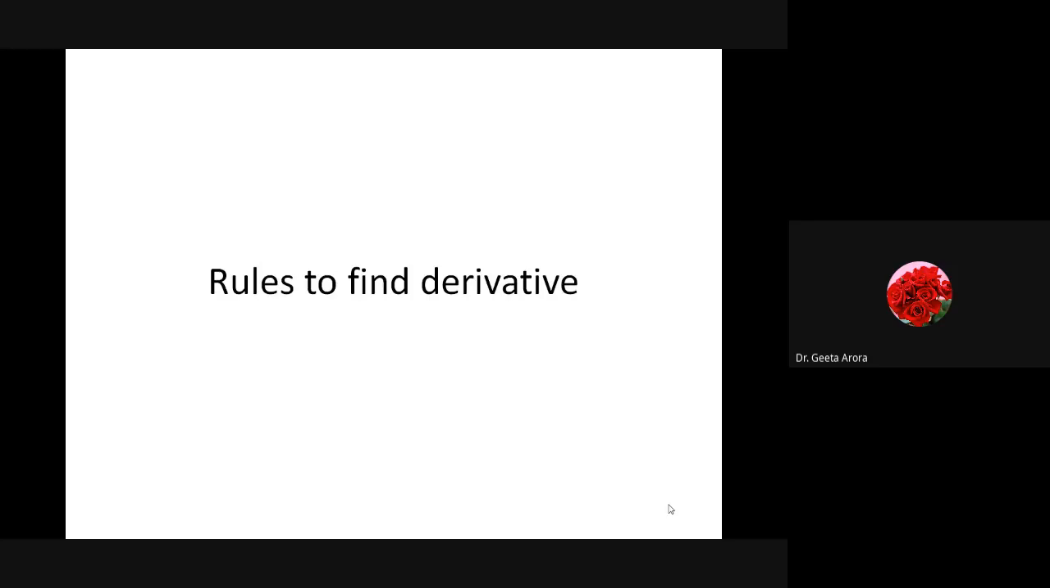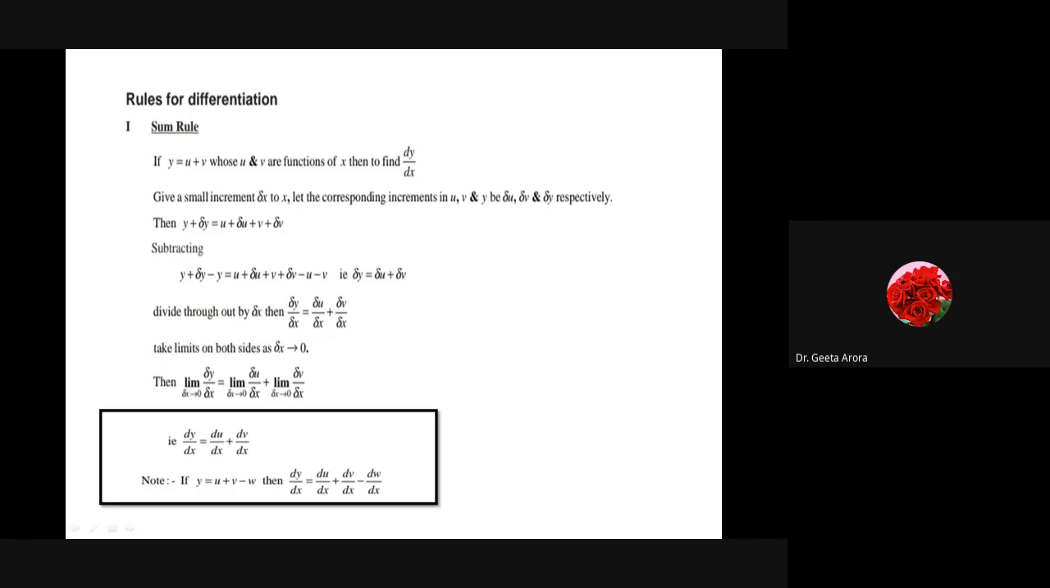Okay, let's start with the rules to find the derivative, that is, how to find the derivative of a function. Again, I am not going into the whole discussion of how to find it out. We have to follow what the rule is. So we have first the sum rule. Let's concentrate on the main points: if we have a function given by y is equal to u plus v.